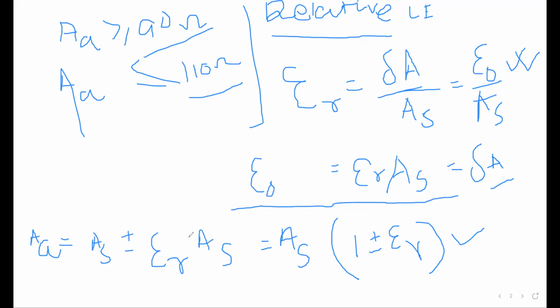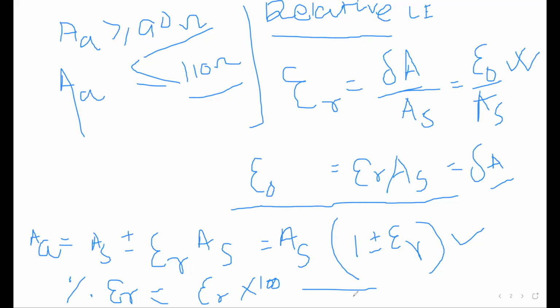So percentage limiting error I can write as percentage of epsilon R, which can be written as epsilon R multiplied by 100. So this is my formula which you require while doing problems. So this is the percentage limiting error. That is percentage epsilon R is equal to epsilon into 100.